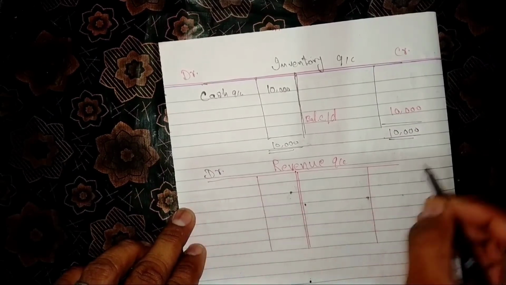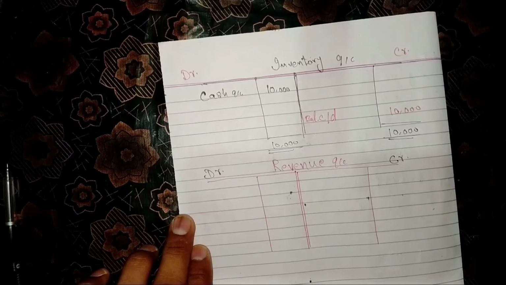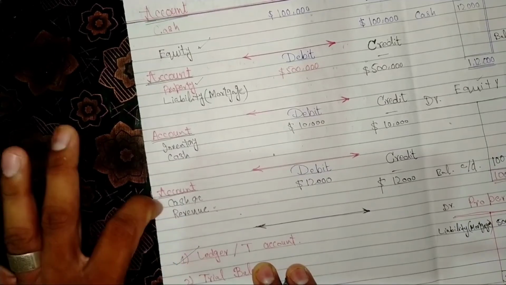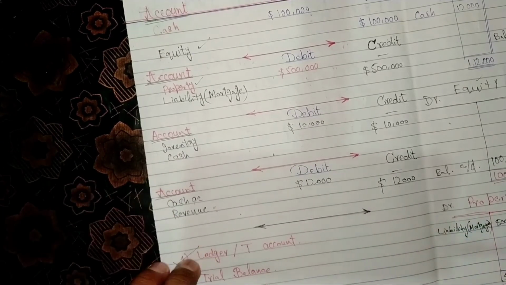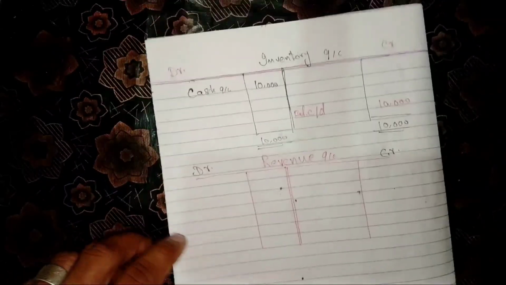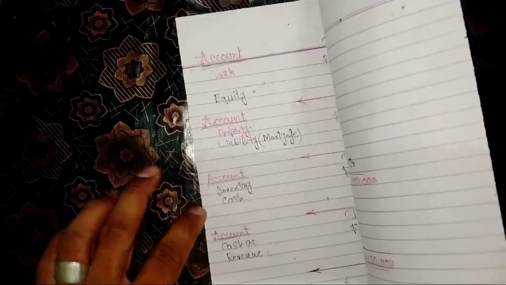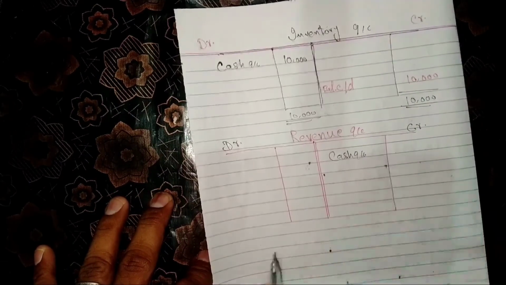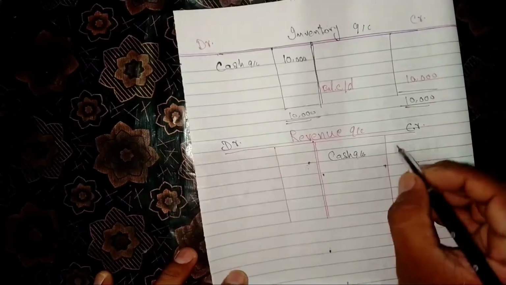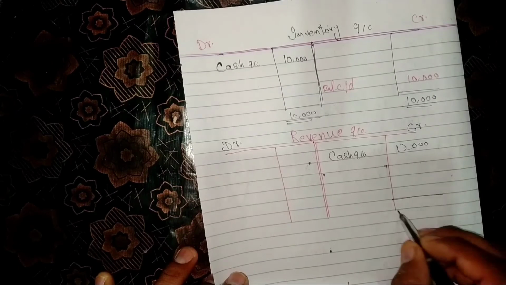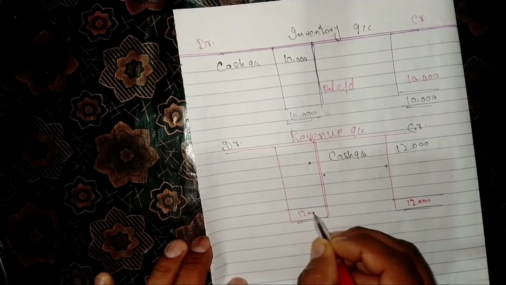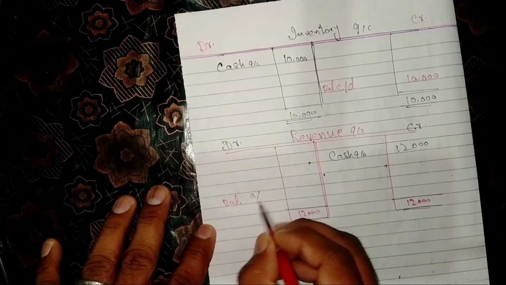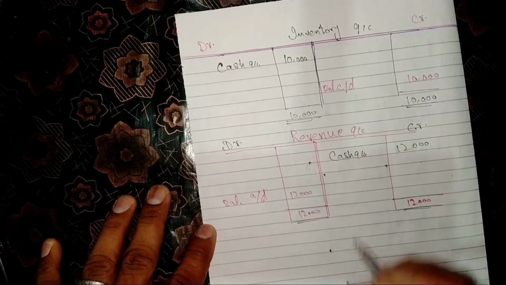Here is debit and here is credit. Revenue account credit with cash amounted $12,000. So now we will enter it in the T or ledger account. Revenue account credit with cash account amounted $12,000. The carry forward balance is on debit side with amounted $12,000.